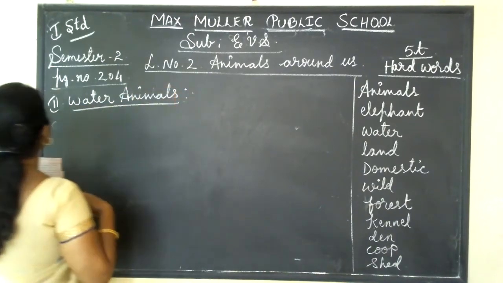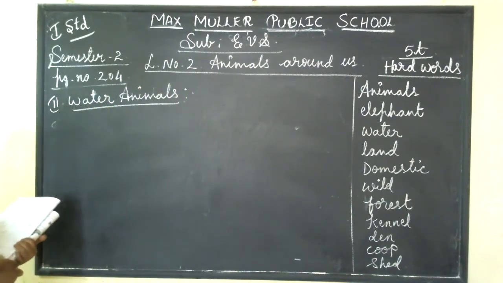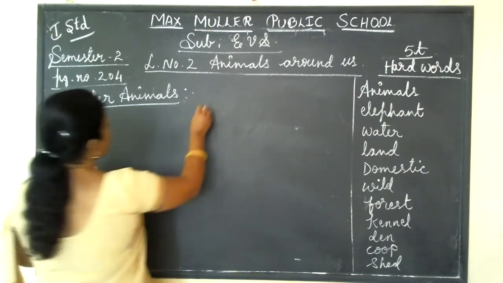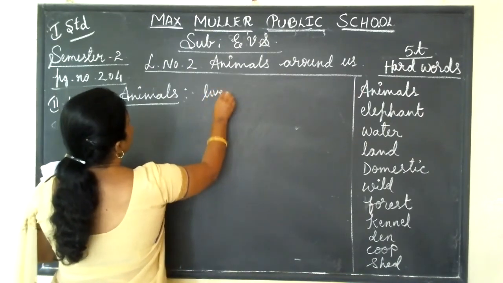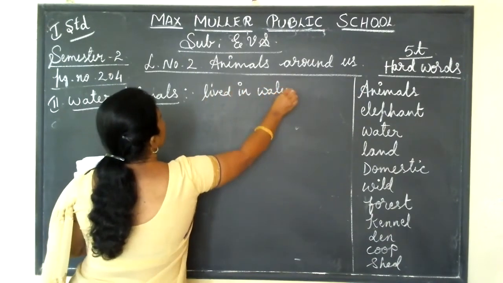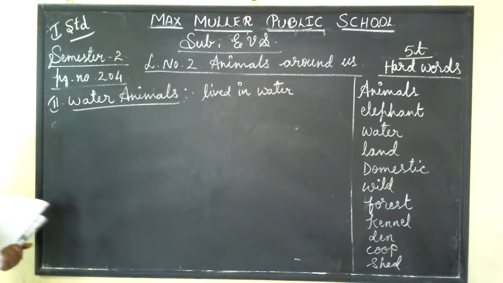They live in water. Okay, water animal means living in water.